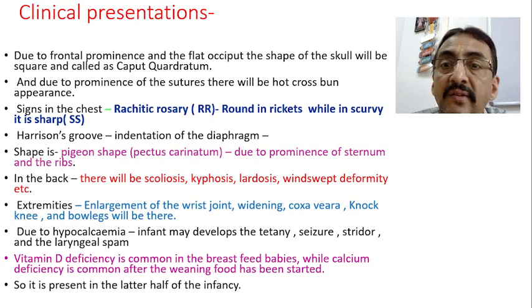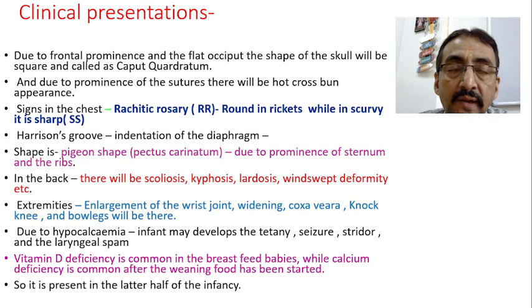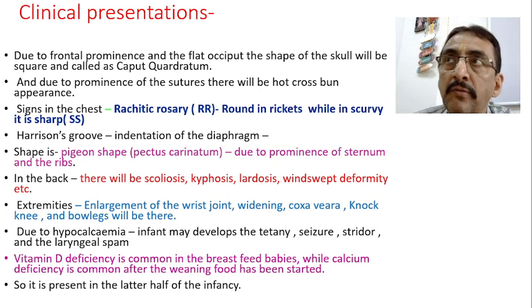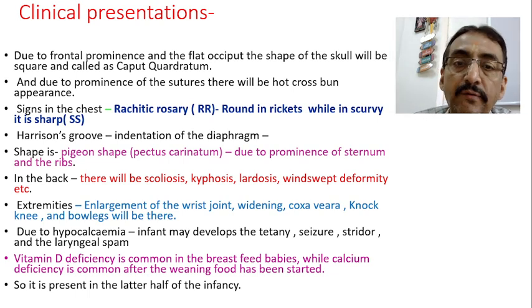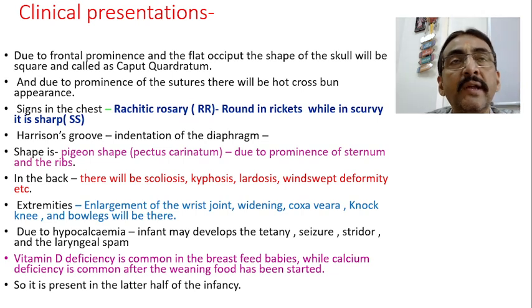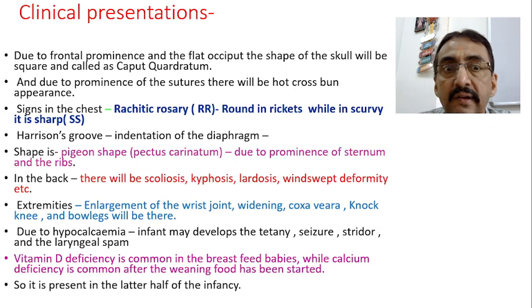Okay, so Harrison's groove will be there, due to indentation of the diaphragm. Now the shape of the chest usually becomes pigeon shaped, we call it pectus carinatum, due to prominence of the sternum and the ribs. In the back, if you see, there will be scoliosis, kyphosis, lordosis, and then windswept deformity. Windswept means one lower limb shows a varus deformity and the other lower limb shows a valgus deformity, both deformities in the same child. That is called windswept deformity.